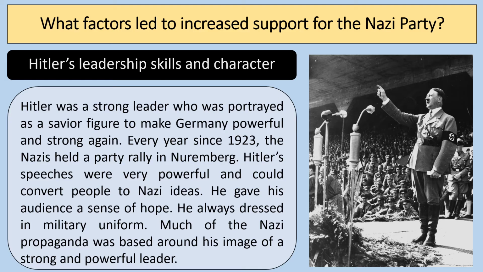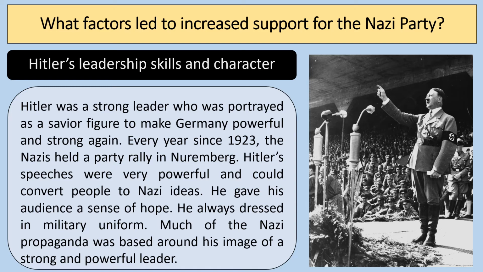There was a lot of propaganda that was invested within Hitler personally. Every year since 1924, the Nazis had held their party rallies at Nuremberg. Hitler in the 1920s had practiced his speeches, and in fact leading Nazis had been trained in public speaking.